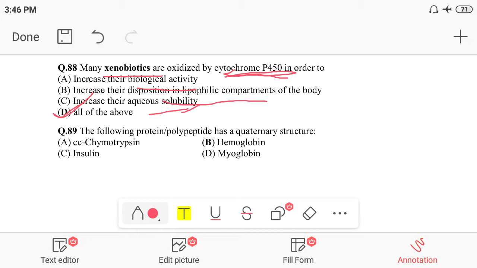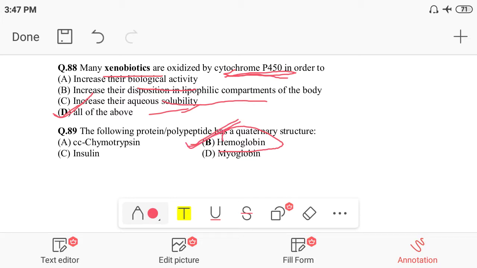Trypsin and chymotrypsin are enzymes of the intestine. Option B, hemoglobin, is present in our blood. Option C is insulin, which is a protein. And option D is myoglobin, which is present in our muscles. So the protein with quaternary structure is hemoglobin, because hemoglobin is a proteinous structure present in our blood. So the correct option would be B.